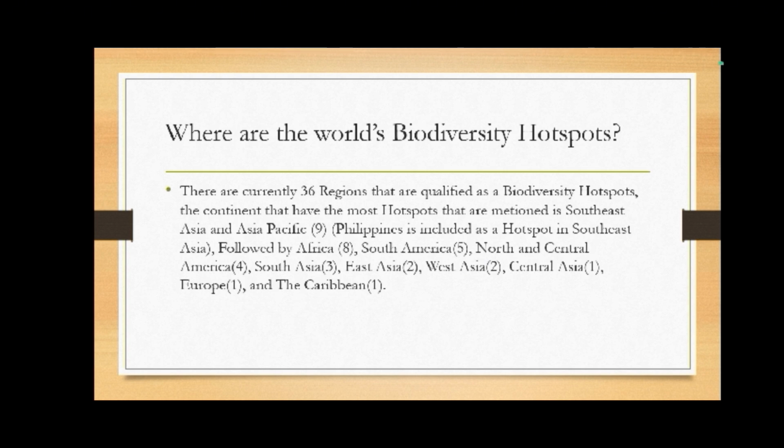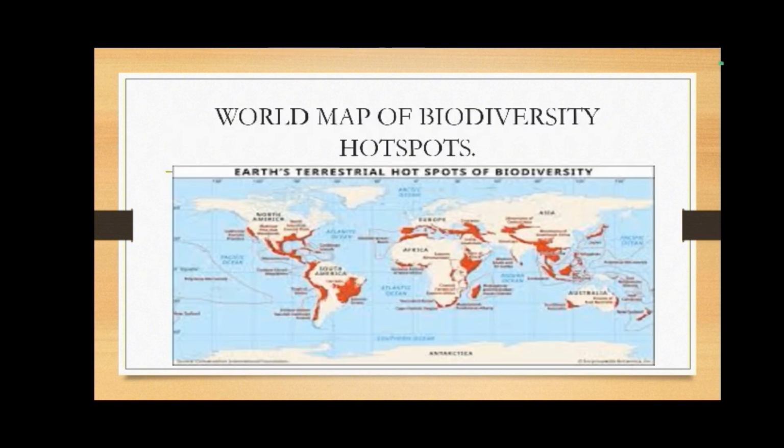These are followed by Africa with 8, South America with 5, North and Central America with 4, South Asia with 3, East Asia and West Asia with 2, Central Asia with 1, Europe with 1, and the Caribbean with 1. So this is the world map of biodiversity hotspots.